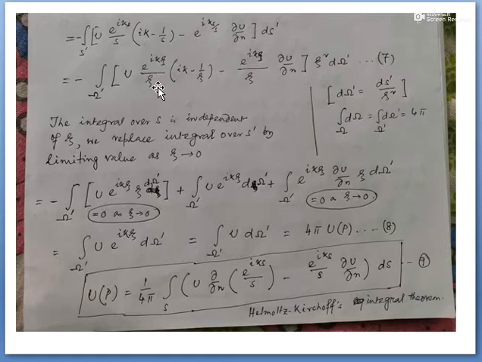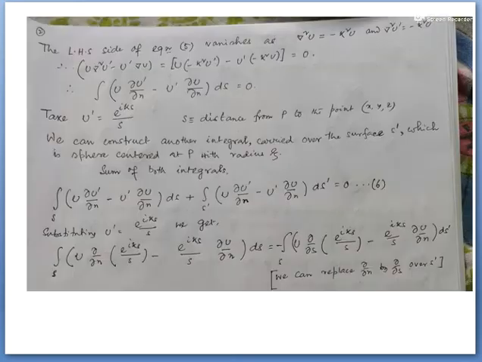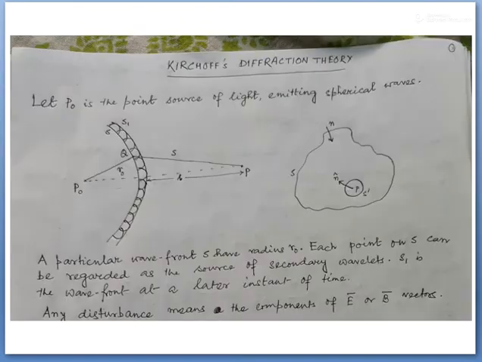u e to the power ik xi by xi, s will be replaced by xi, and now how can you differentiate this term? This del by del n represents the direction of the normal, and this is the radius.